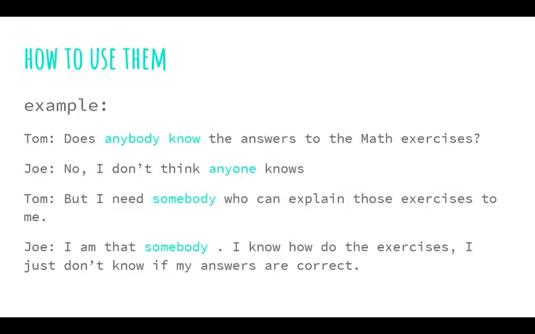Okay? So here we have a dialogue that we can use as an example. We have this boy called Tom starting. Does anybody know the answers to the math exercises? And Joe replies, no, I don't think anyone knows. But I need somebody who can explain those exercises to me. Then Joe says, I'm that somebody. I know how to do the exercises. I just don't know if my answers are correct.